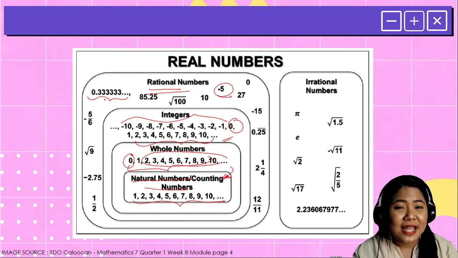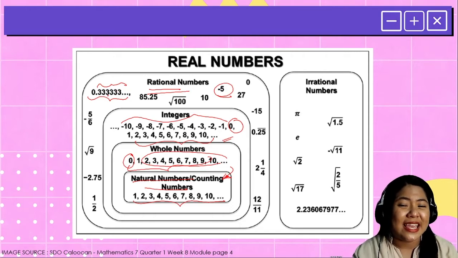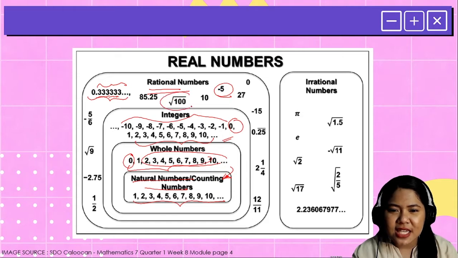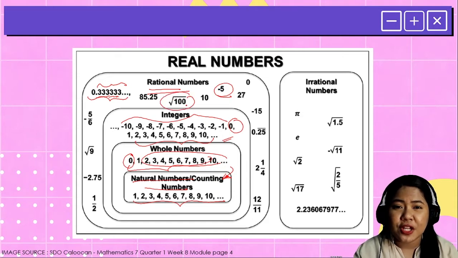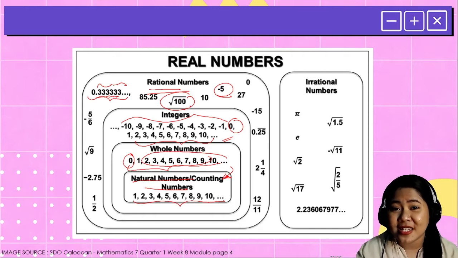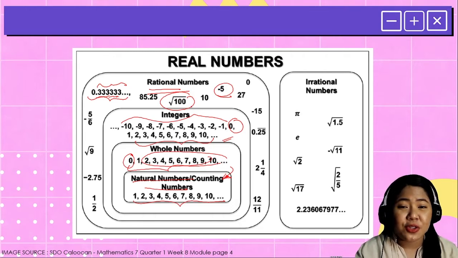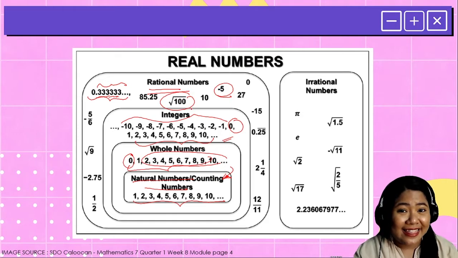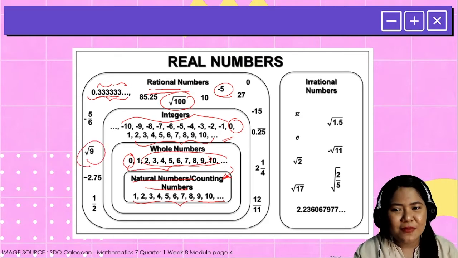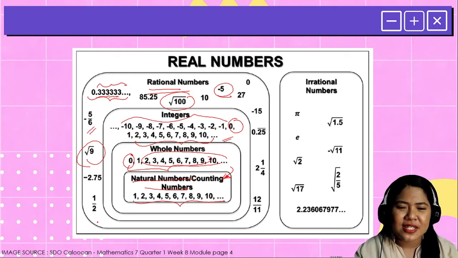But ito na yung sinasabi natin kanina na condition. Non-terminating siya, but it should be repeating. Paulit-ulit. Teacher, I can see radicals. Square root of 100. Yes, it is rational. Why? Because 100 is a perfect square. And the square root of 100 is 10. Okay? The same thing with the square root of 9. Okay? Negative 5 over 6, 1/2, and so on and so forth.